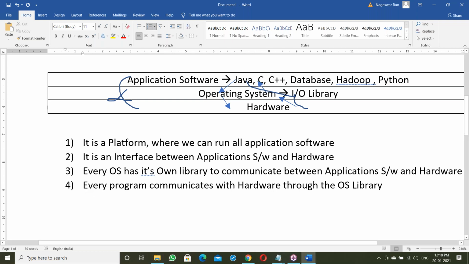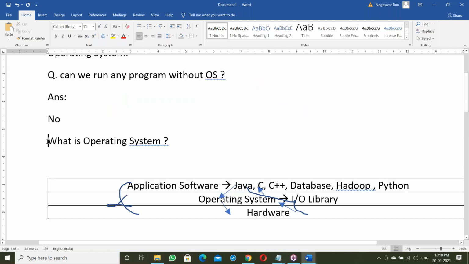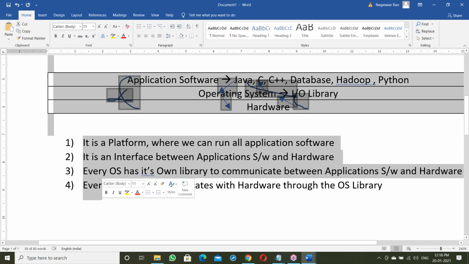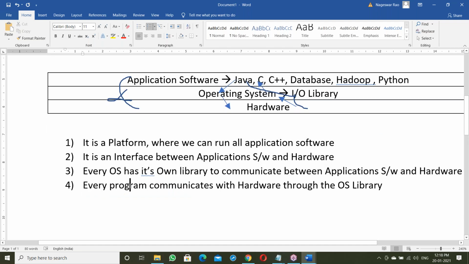That's all about OS. To understand Java's platform independence, this OS concept is enough. Now